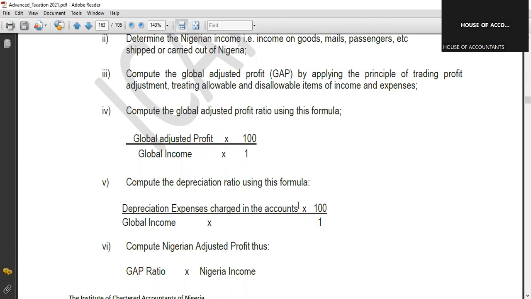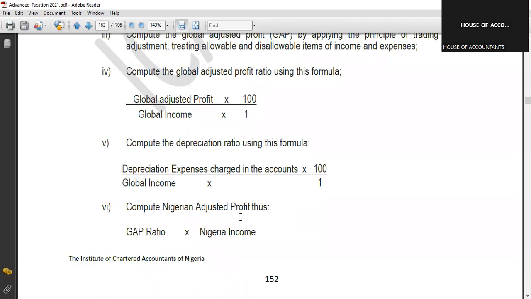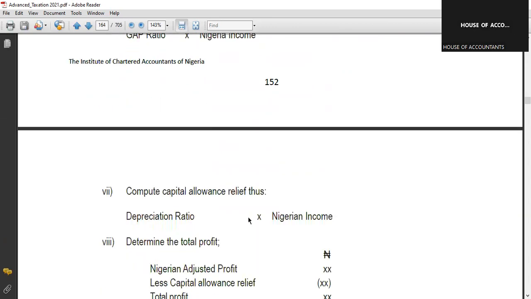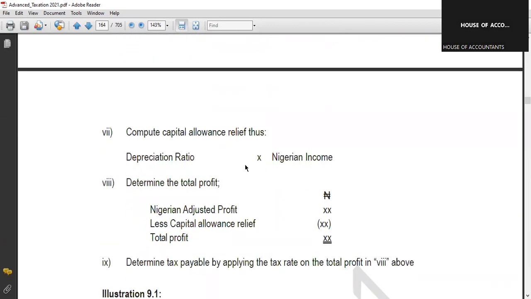Whatever you get, that is your depreciation ratio, and that's what you are going to use later. Then compute the Nigerian adjusted profit. How do you calculate that? You take the global adjusted profit ratio and multiply it by the income in Nigeria, and you are good to go.